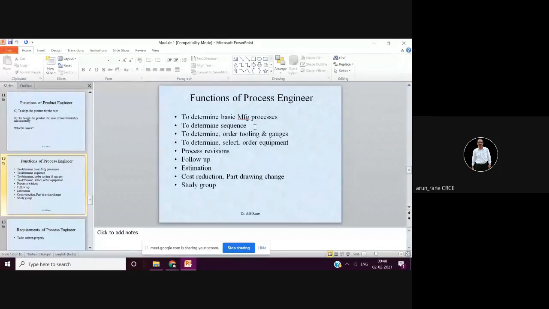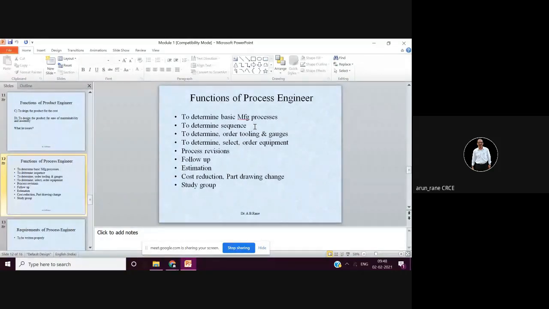the process which gives the basic shape to the product. So it can be casting, forging, powder metallurgy, or rolling. That is what is called the basic process, like for the ball pillar, the basic manufacturing process will be forging. Then he has to determine the sequence of the operations.